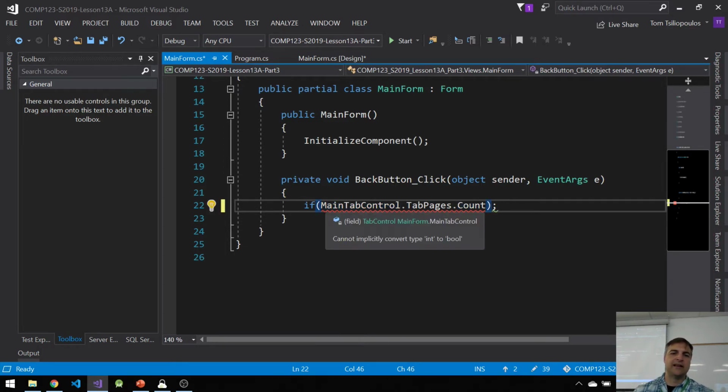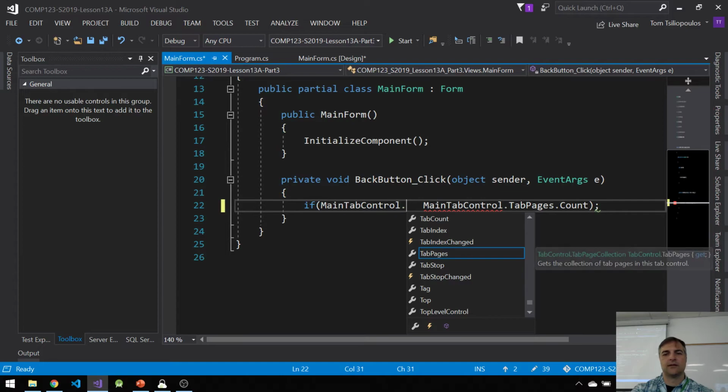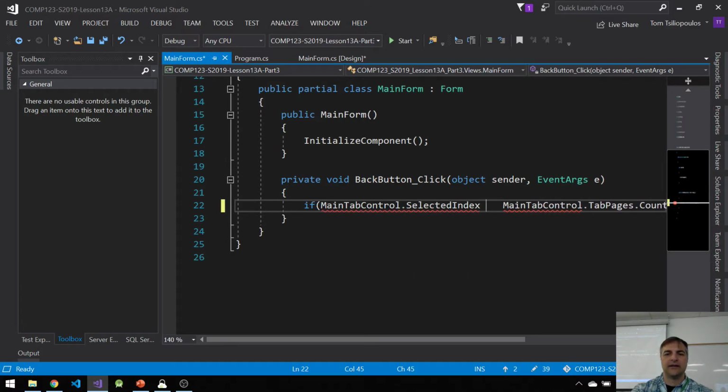And I can say that, well, okay, if my selected index, which is my main tab control dot selected index, is less than this one, well, that would be great for going forward. But what about if I just say if it's not equal to 0?